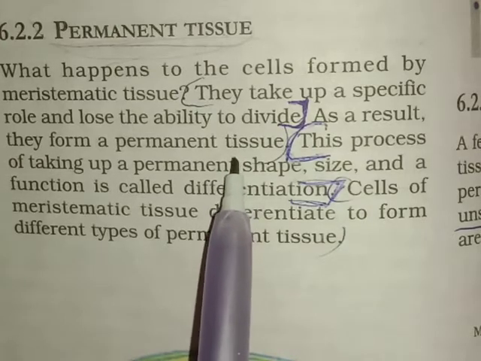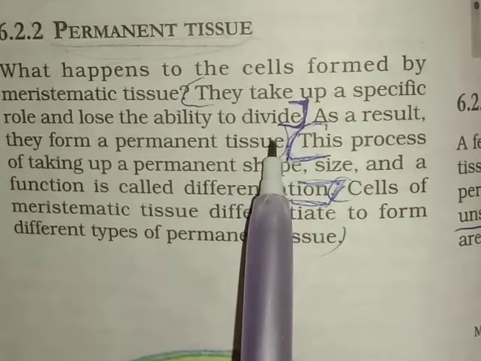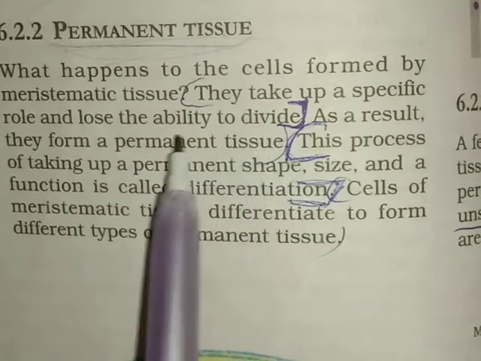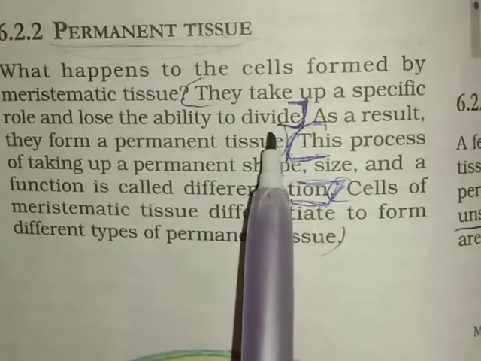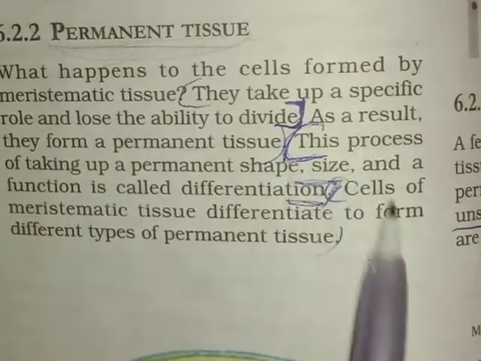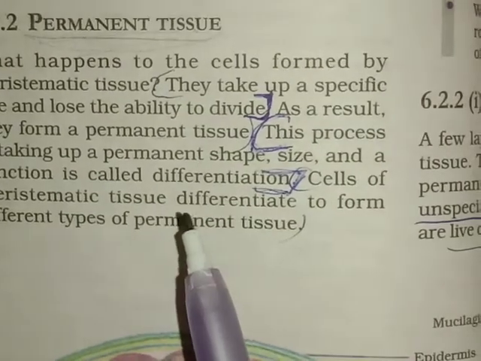For example, xylem knows it has to transport water, phloem knows it has to transport food, and they are not dividing, they are performing their functions. Xylem is carrying water and phloem is carrying food. So these are examples of permanent tissues. Let's start.